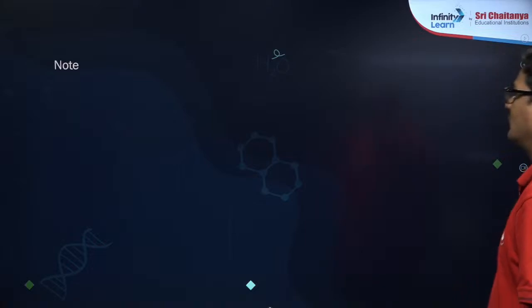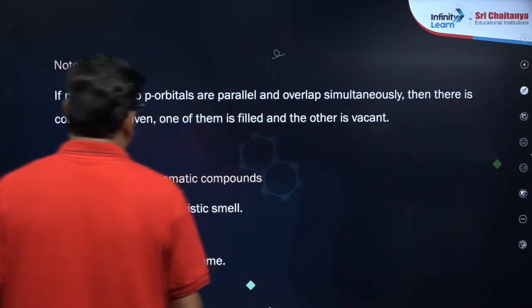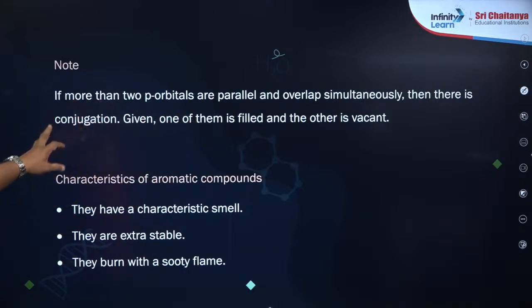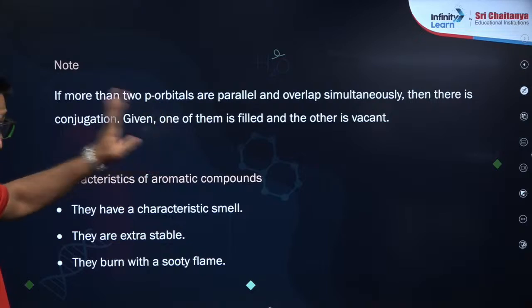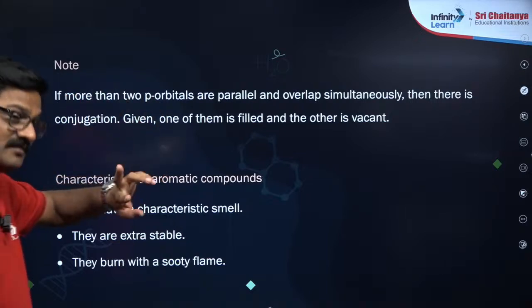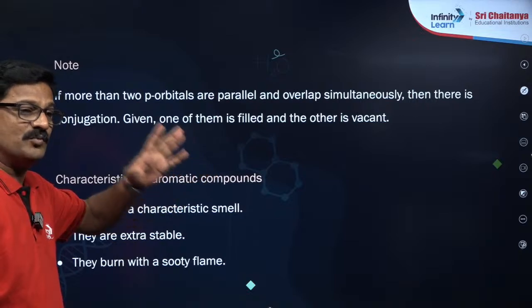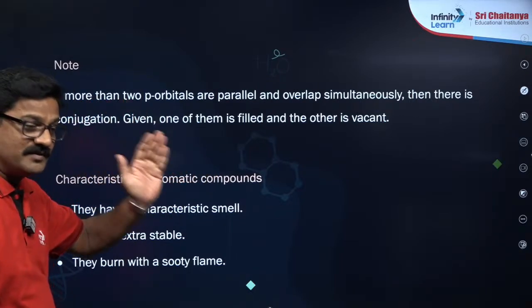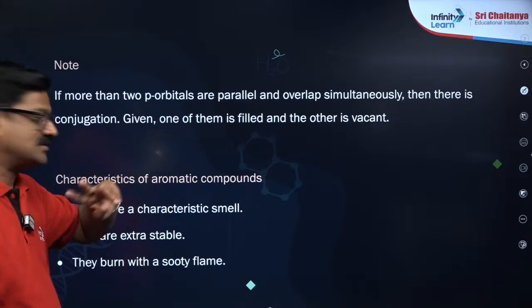Okay, let's talk about, note, if more than 2 p orbitals are parallel, then the overlapping simultaneously, then there is a conjugation. Given one of them is filled, another one is vacant. So if both are vacant, nahi hoga. Okay, so both should be at least one unpaired electron. If one is vacant, another should have a pair of electrons. Then only conjugation can happen.